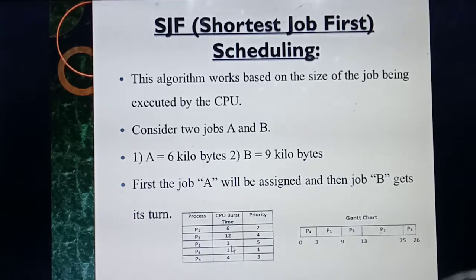Which one will get executed first? P1. Then P3. Then P5. So how do you calculate? First 1. Then 1 plus 3, 4. Then 4 plus 4, 8. Then which one needs to execute? P1, 6. Then after that, P2, 12.